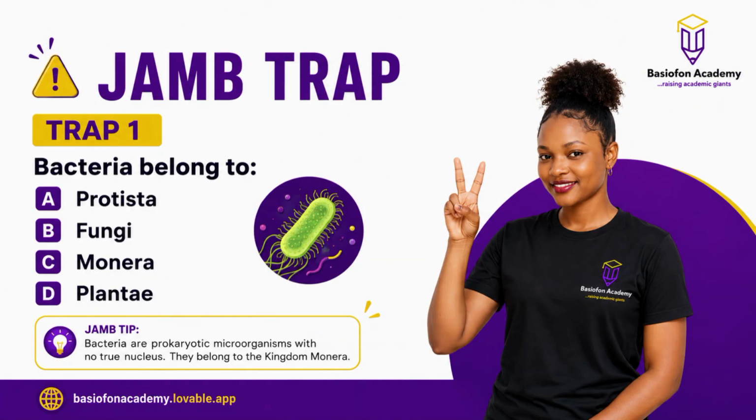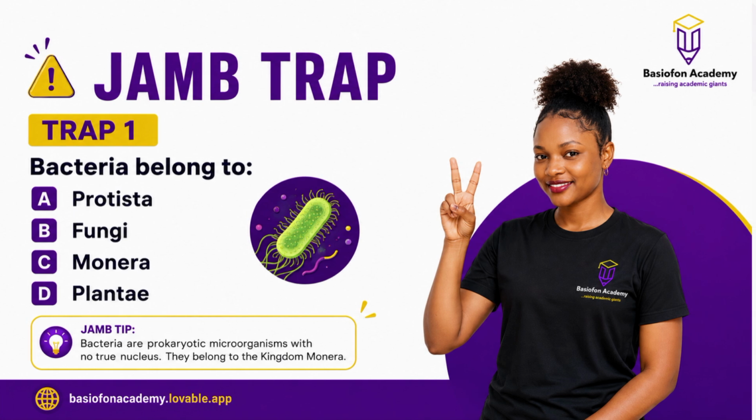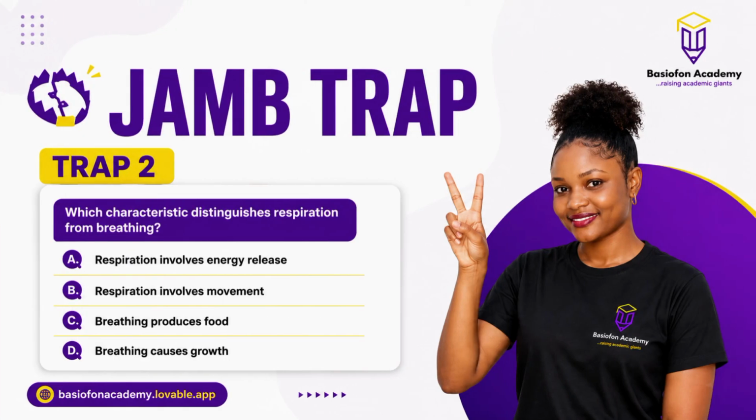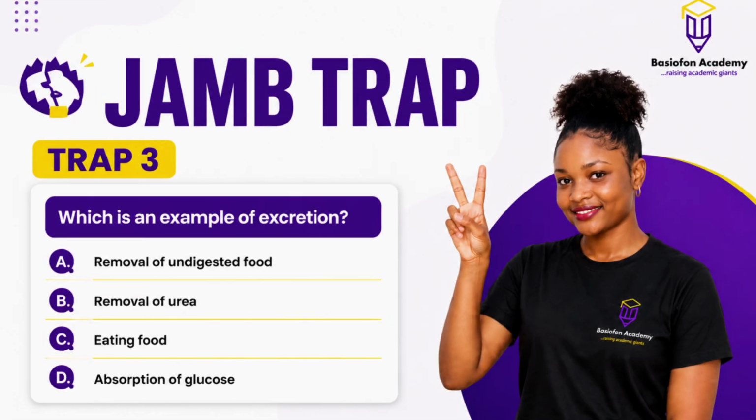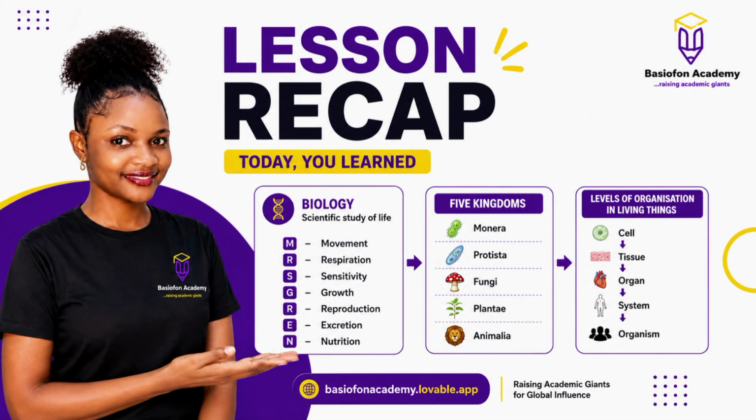Now let's test some common traps. Question 1. Which kingdom contains bacteria? The answer is Monera. Question 2. Which characteristic distinguishes respiration from breathing? Respiration involves the release of energy from food. Question 3. Which of these is an example of excretion? Urea. Why? Because urea is a metabolic waste product. If the option says undigested food, that's egestion, not excretion.